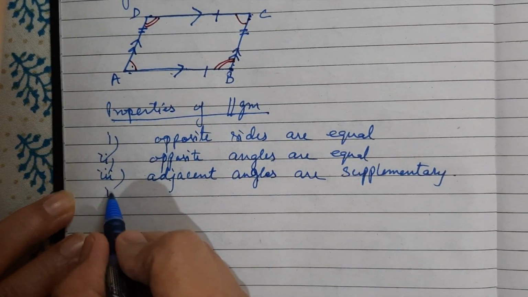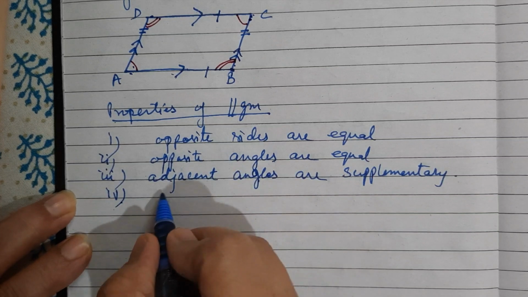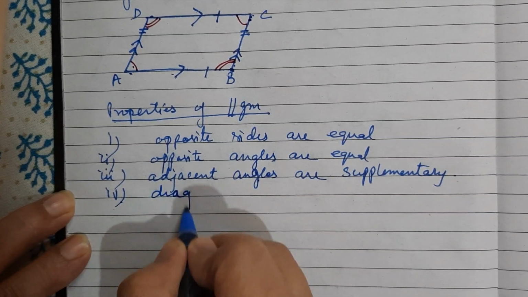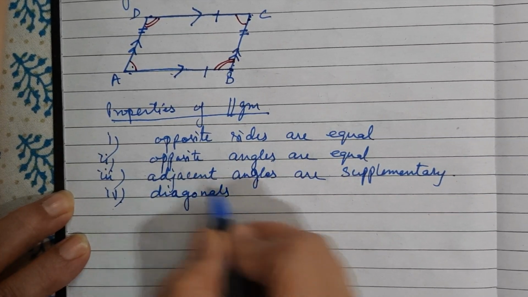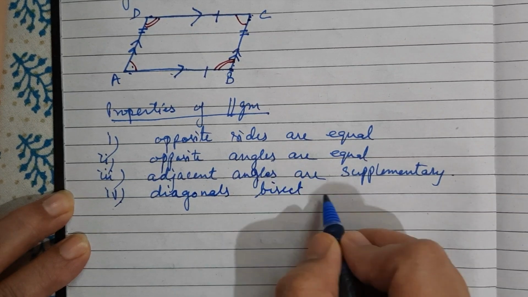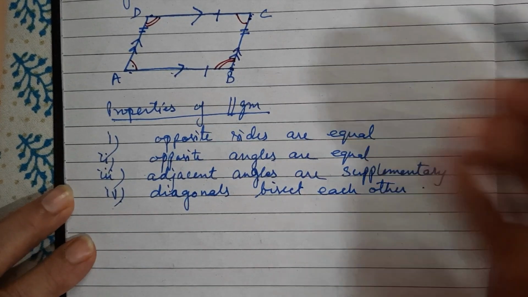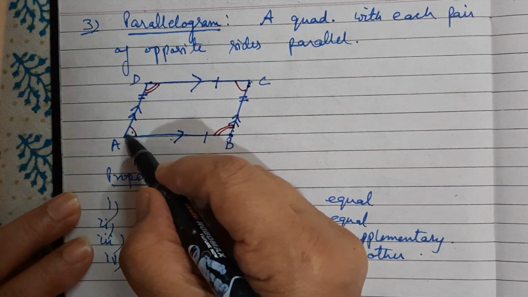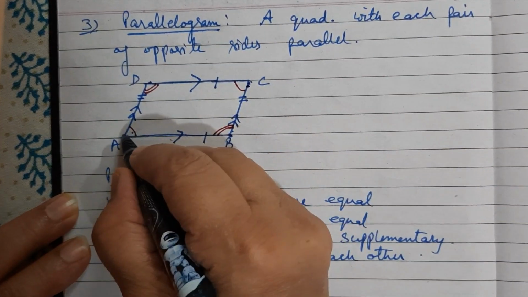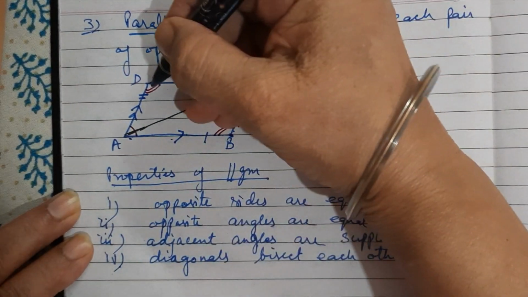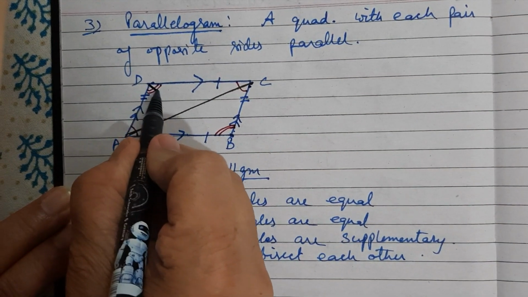Next property is diagonals bisect each other. So in this parallelogram, AC is the diagonal and BD is another diagonal.